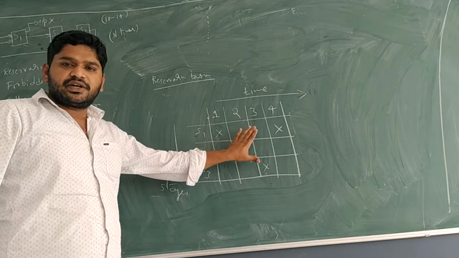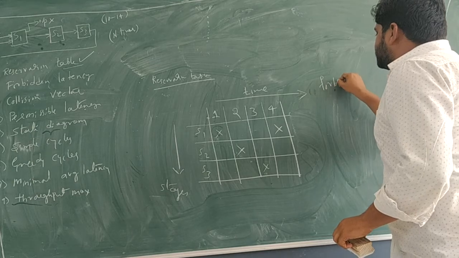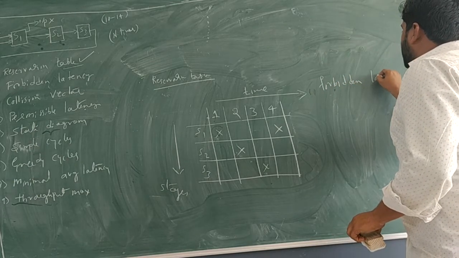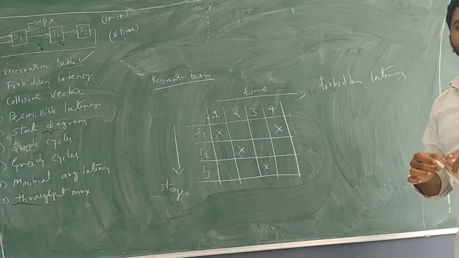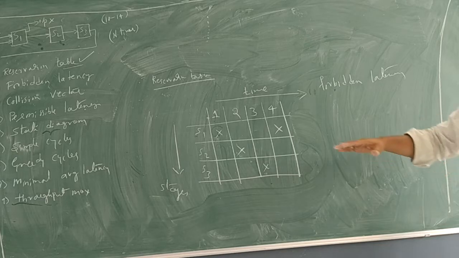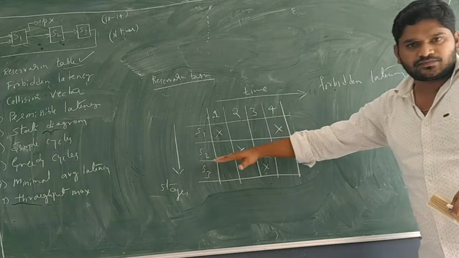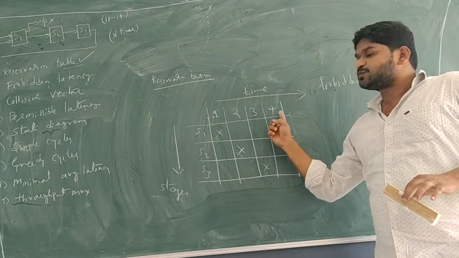Now, from the reservation table, it is important to prepare the forbidden latency. Forbidden latency, don't forget this. Okay, how to construct forbidden latency: take each individual row, and get the X positions subtracted with respect to time.